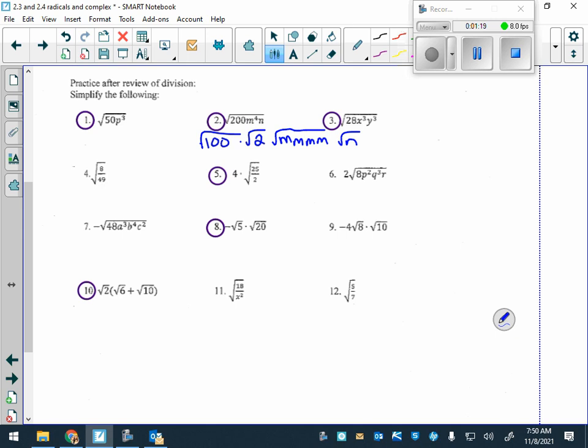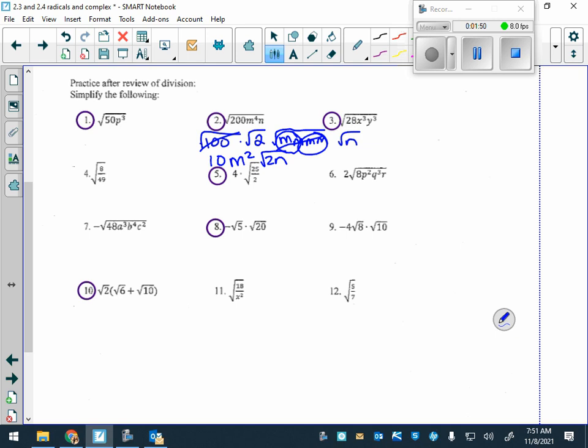What's the square root of 100? 10. We have 2 groups of m, so what comes out? m squared. Whatever we can't take out stays inside. So we multiply 2 times n, 2n. So it's 10m squared root 2n.